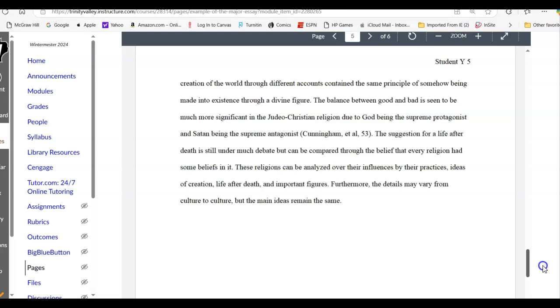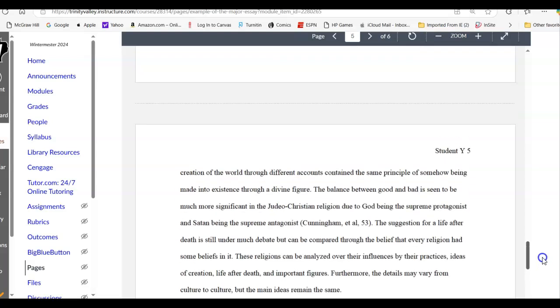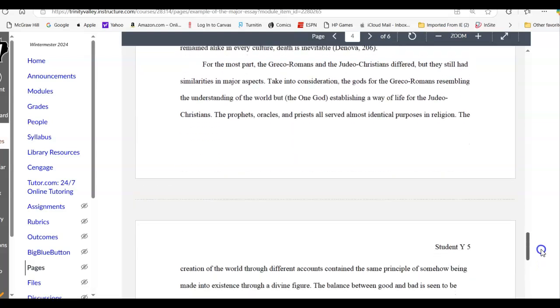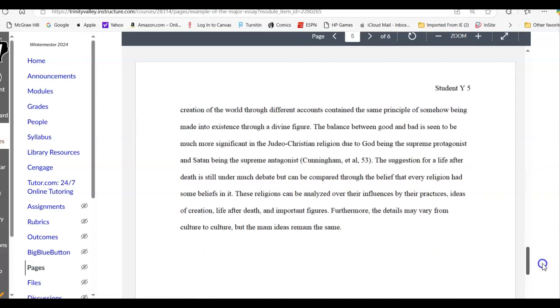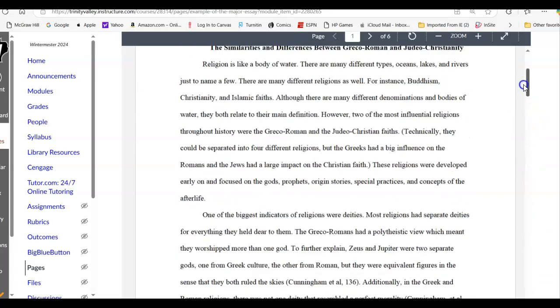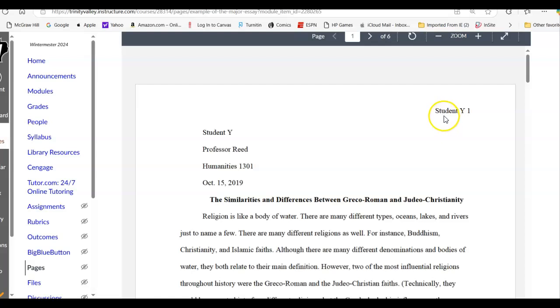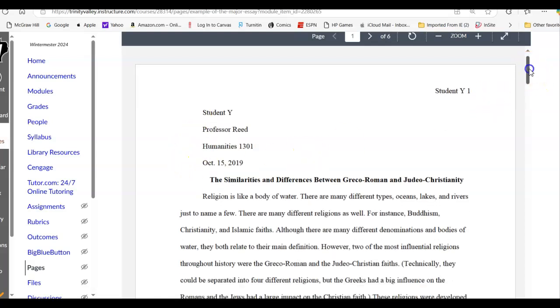As you go through it, you'll see it's double spaced. Paragraphs are tabbed over properly, which is what is called MLA formatting. There is a header, and then there's a heading. Now, the heading here, this is one of the issues. This should have been up against the left margin. The individual tabbed it over and did not need to be tabbed over.